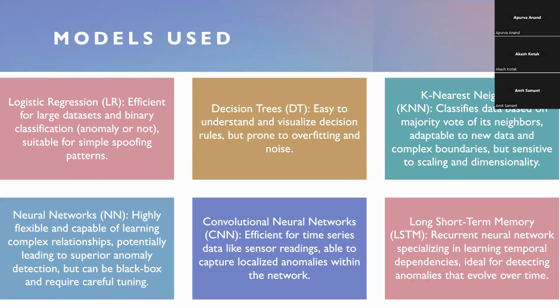Then we're using neural networks, which are highly flexible and capable of learning complex relationships, potentially leading to superior anomaly detection, but can be a black box and require careful tuning. Then we have convolutional neural networks, CNN, which are efficient for time series data like sensor readings, and able to capture localized anomalies within a network. Then we have long short-term memory, LSTM, which is a recurrent neural network that specializes in learning temporal dependencies, and it is ideal for detecting anomalies that evolve over time.